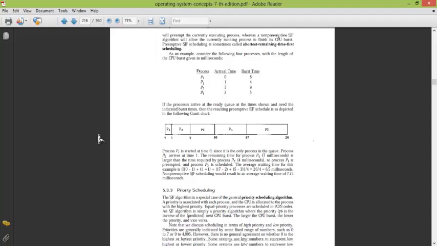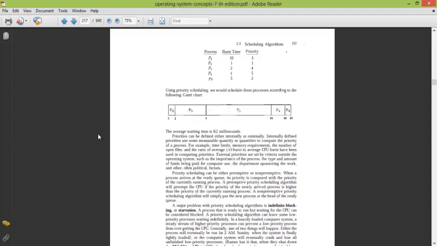So let's continue with priority scheduling. As I said in the earlier example, the first step is to look at when the processes have a priority, so they are executed in terms of their priority.